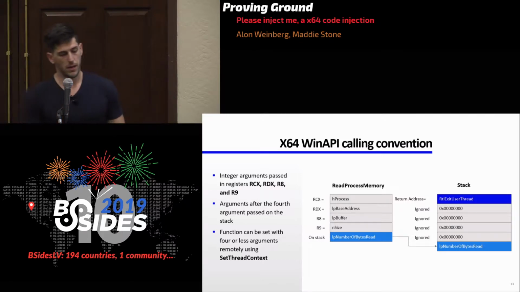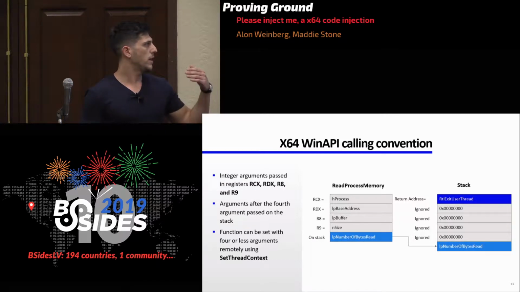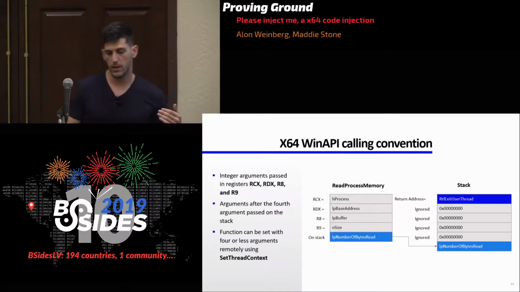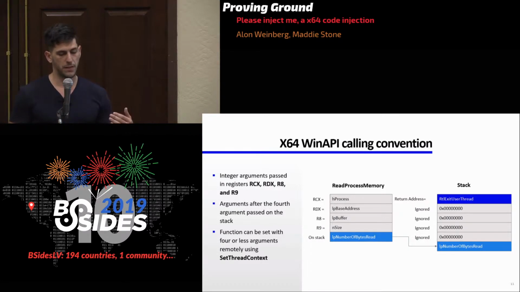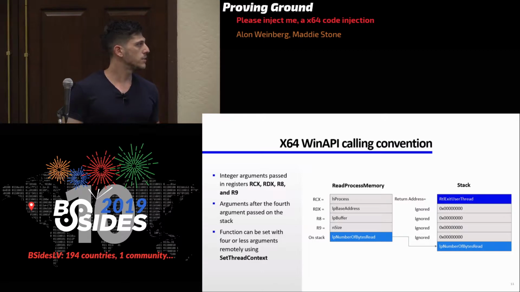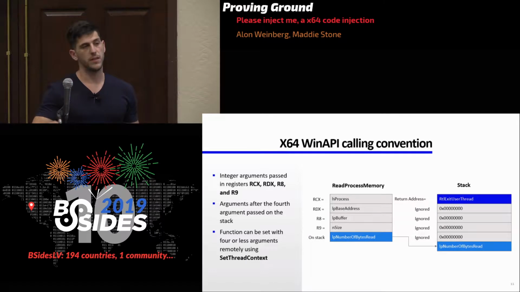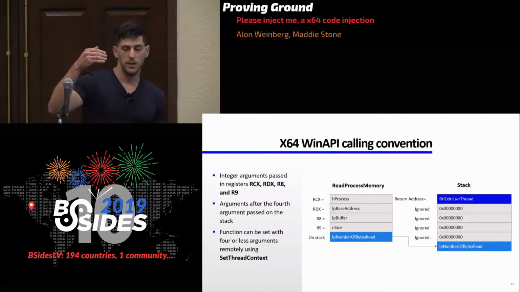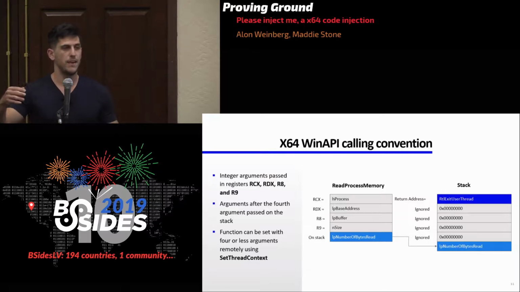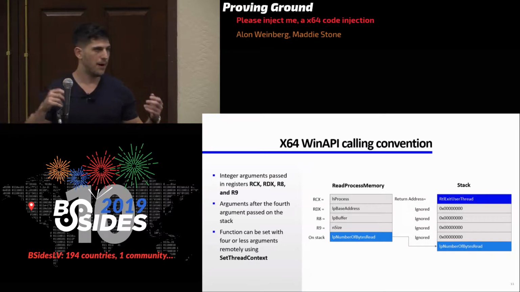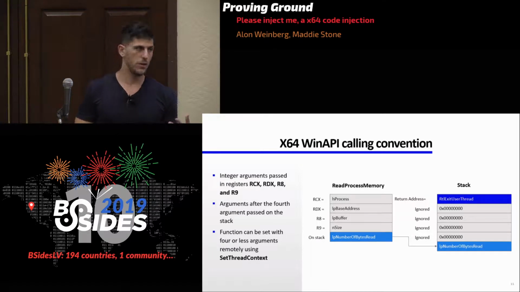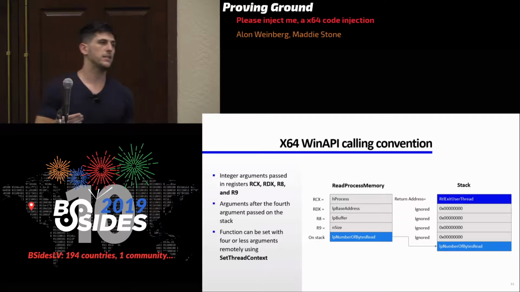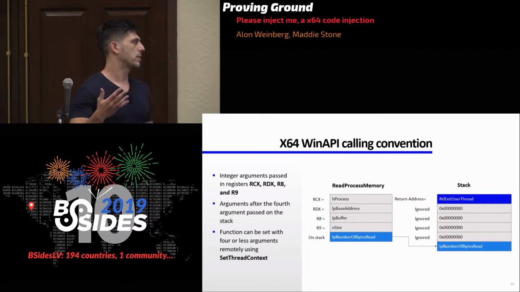The problem is we can pass only 4 parameters, okay? After that, if you look at the stack, the first thing on the stack is going to be the return address. There are going to be, let's say, 4 fake parameters on the stack, which are going to be data that is not important. There's not going to be anything interesting there.